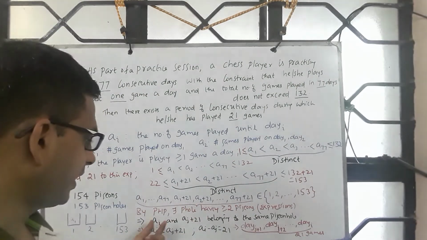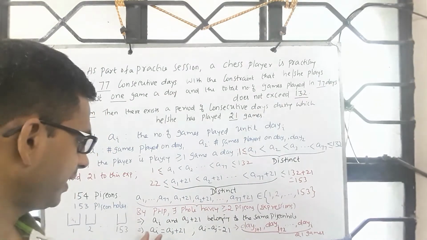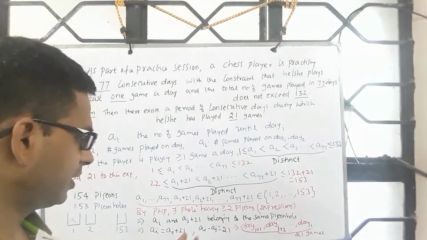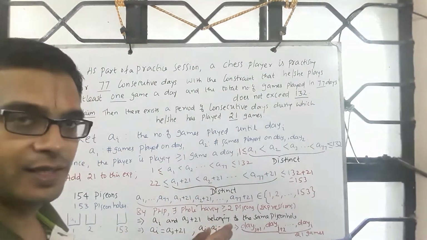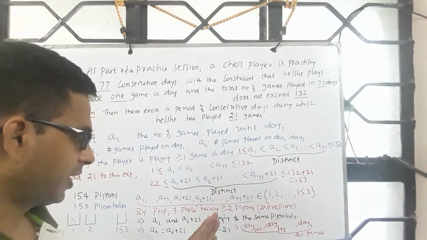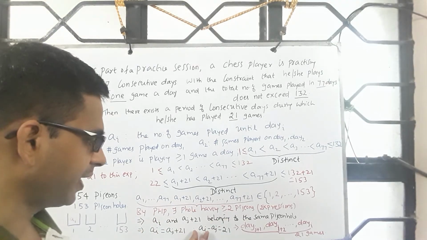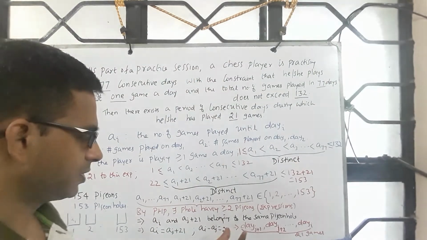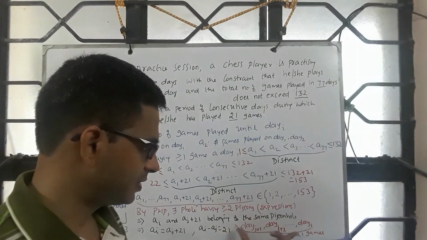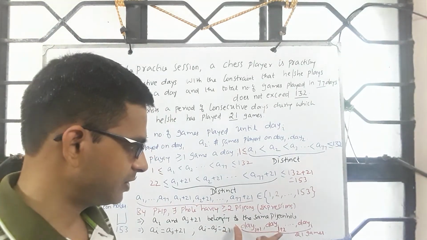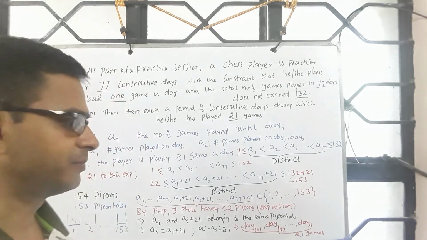So AI and AJ plus 21 belong to the same pigeonhole, which means AI equals AJ plus 21, AI minus AJ is 21. AJ tells you the number of games played until day J, and you subtract that from AI, which means I comes later. So day J plus 1, day J plus 2, so on up to day I. During this period of consecutive days, the chess player has played 21 games.